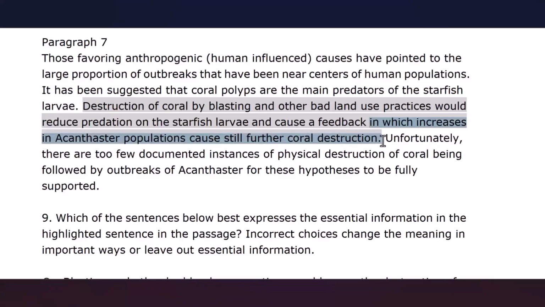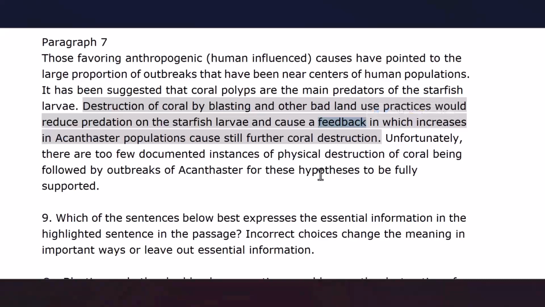It is actually an adjective clause which modifies this noun, feedback. And this is a restrictive clause. It has not been set off with commas, and its information is essential to define what the author means with the expression of feedback.